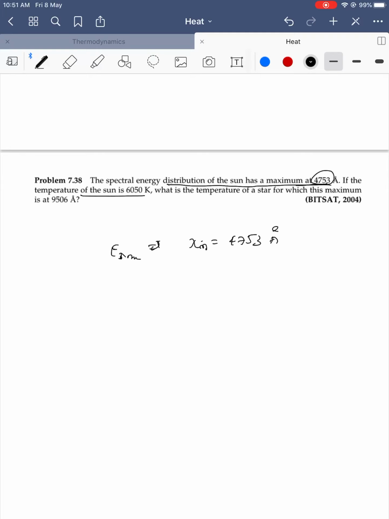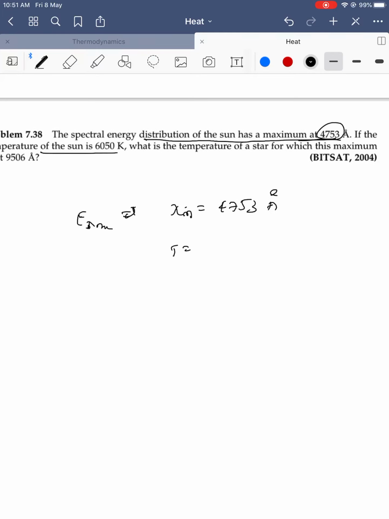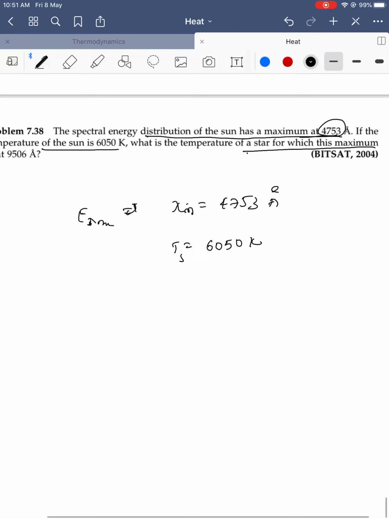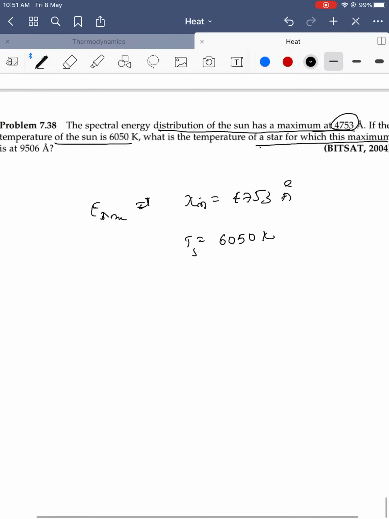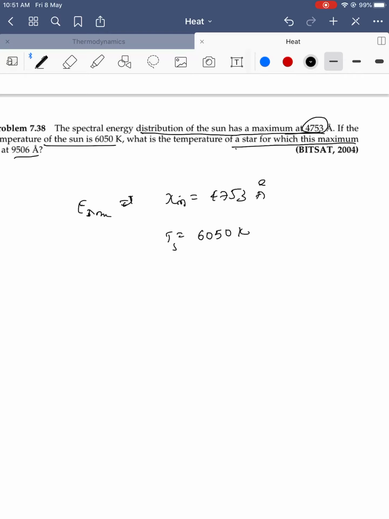If the temperature of the sun is 6050 kelvins, what is the temperature of the star for which the maximum wavelength lambda m is 9506 angstroms?